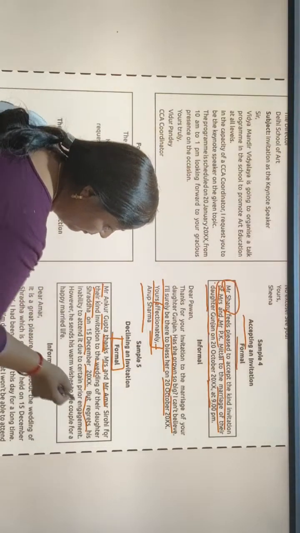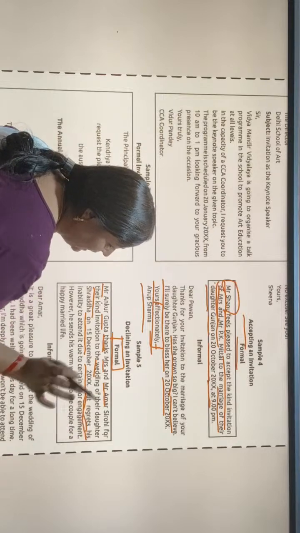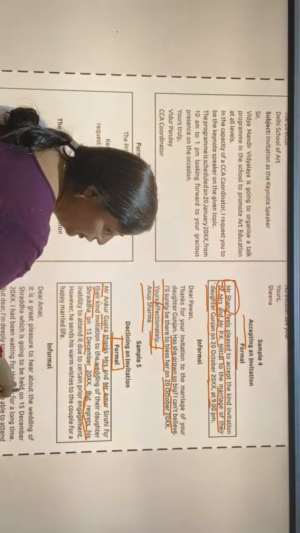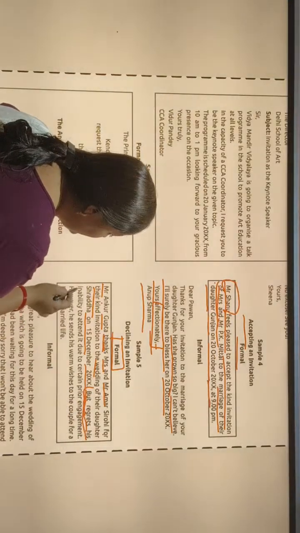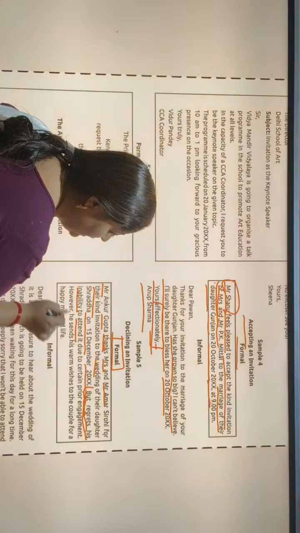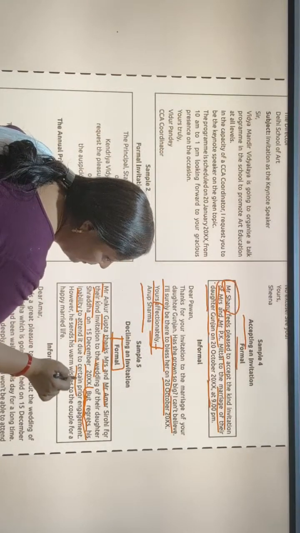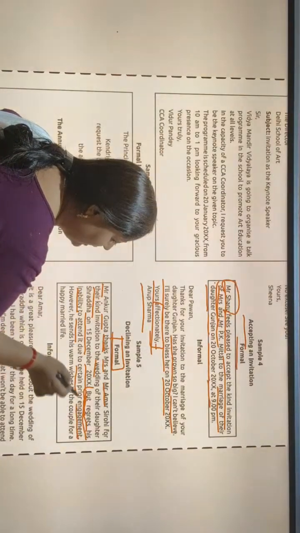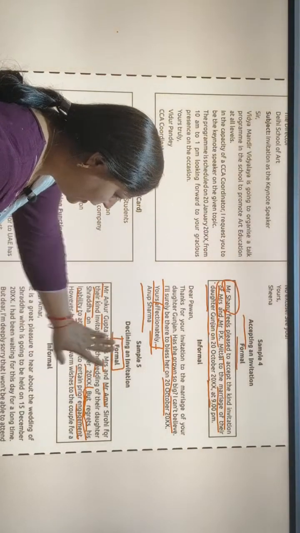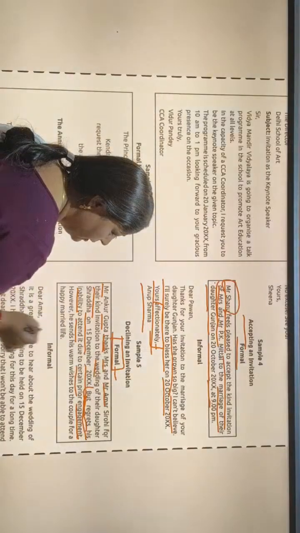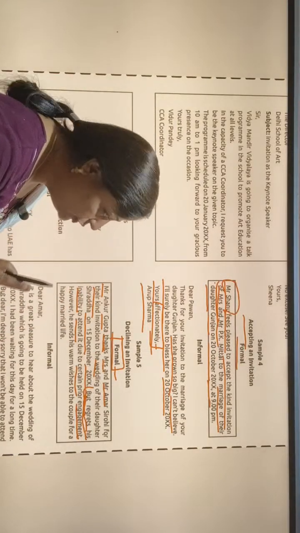But this is the important line, because we are writing a decline, we are writing a refusal.